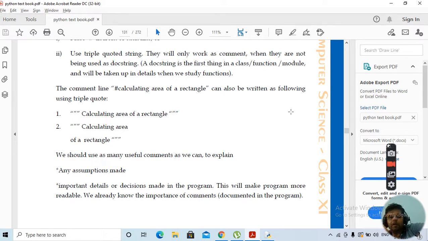Implicit is what is written in the program, like the comments we are using here. Explicit means if we are having any user manuals or help files with the program, which help in easy understanding of the program, that is known as explicit documentation.